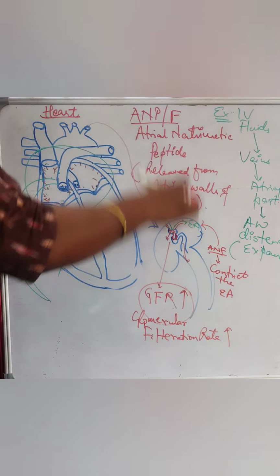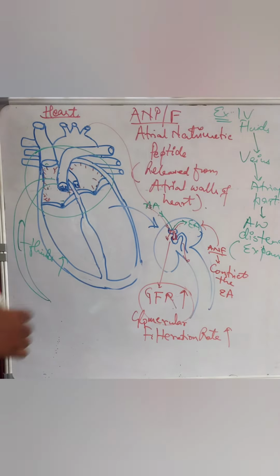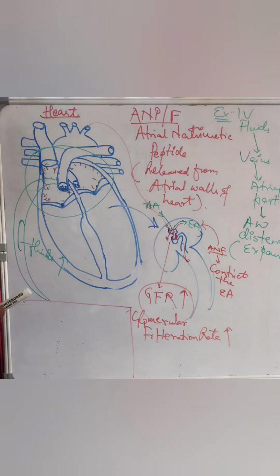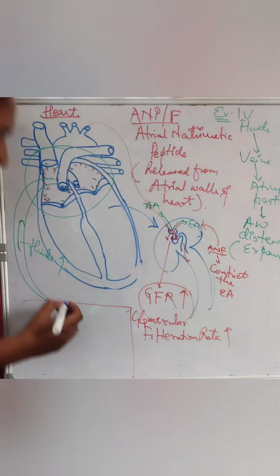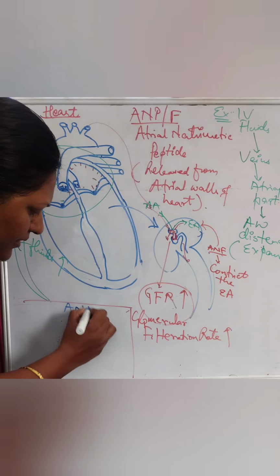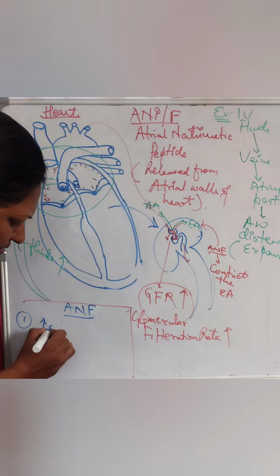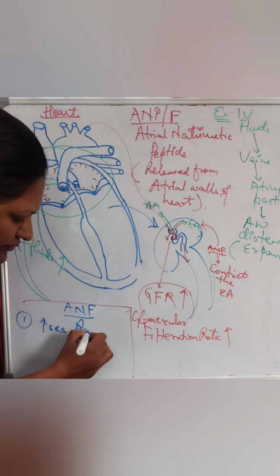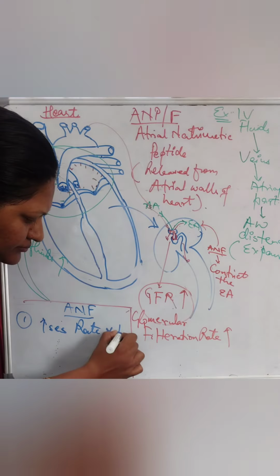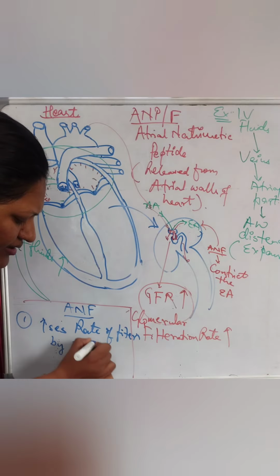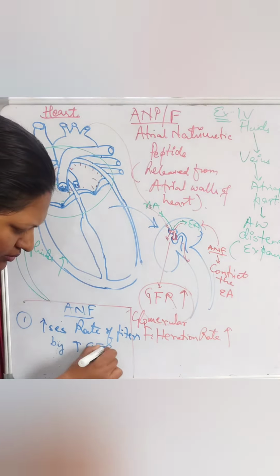So I will make a box here and mention the first function of your ANF or ANP. The first function is that it increases the rate of filtration by increasing GFR.